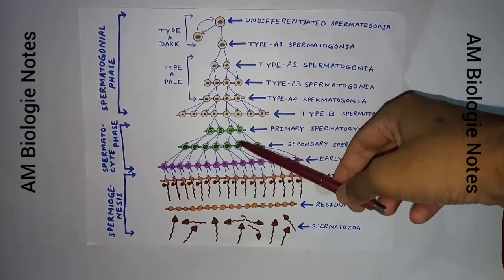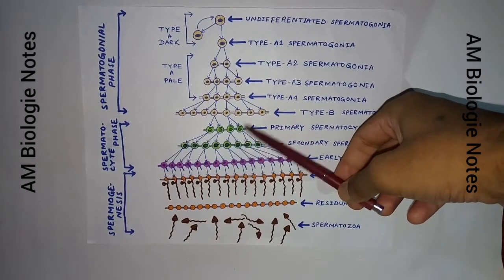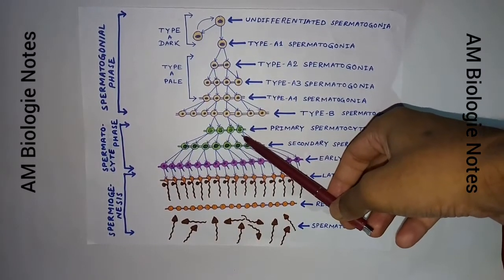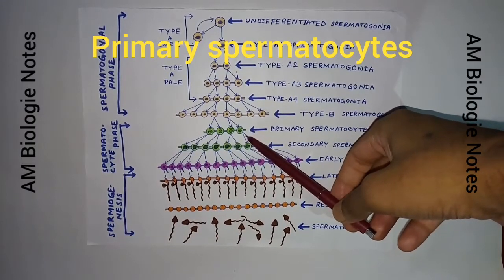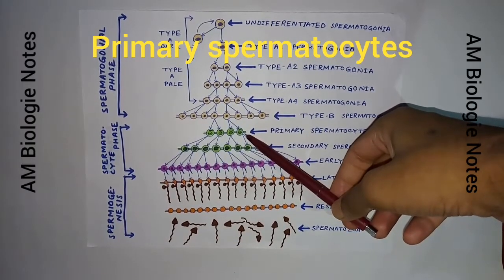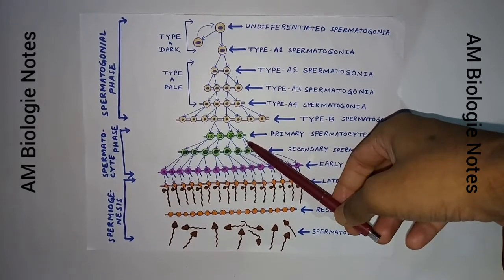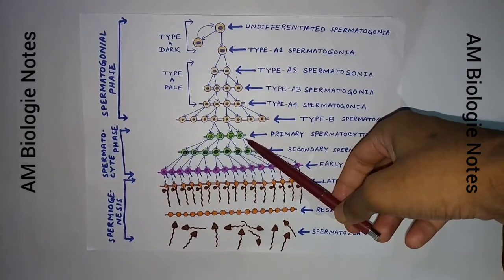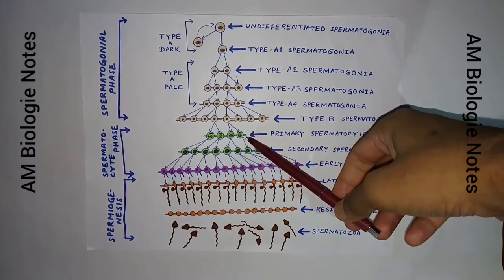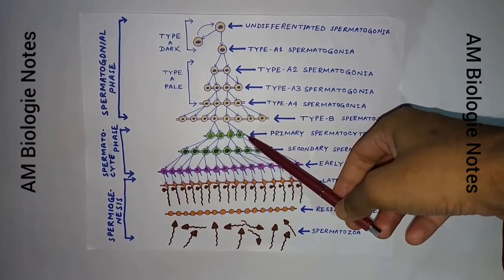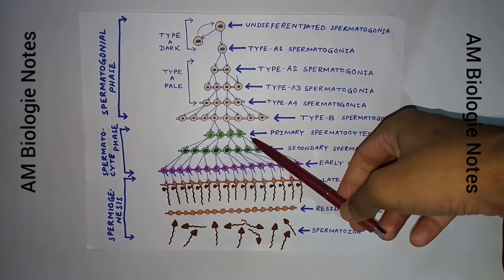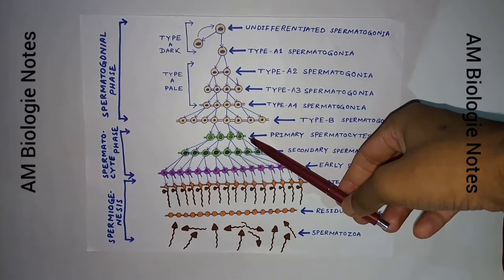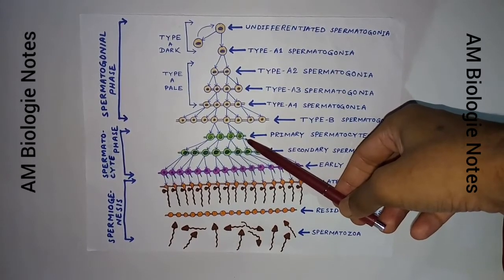Second phase, or spermatocyte phase. The type B spermatogonia divide mitotically and produce primary spermatocytes. The primary spermatocytes replicate their DNA, so each primary spermatocyte contains the normal chromosomal number 2n and double the amount of DNA, 4D. Each chromosome consists of 2 sister chromatids, hence 4D amount of DNA.